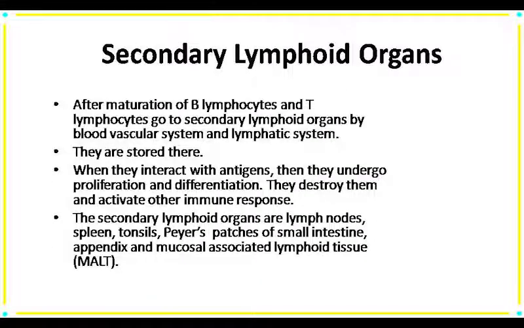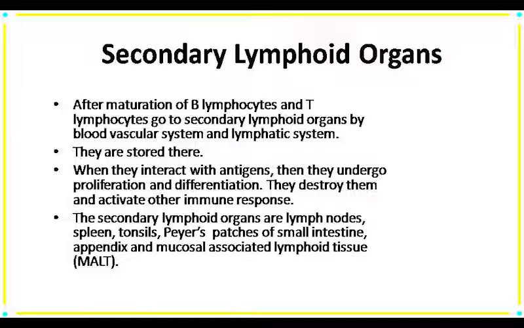Then the next is our secondary lymphoid organ. Secondary lymphoid organ is also known as peripheral lymphoid organ. After the maturation of B lymphocytes and T lymphocytes, they migrate to the secondary lymphoid organs, and there they are stored. When antigens interact with our body, the lymphocytes undergo proliferation and differentiation in the secondary lymphoid organ, and they destroy the antigens and activate other immune responses.